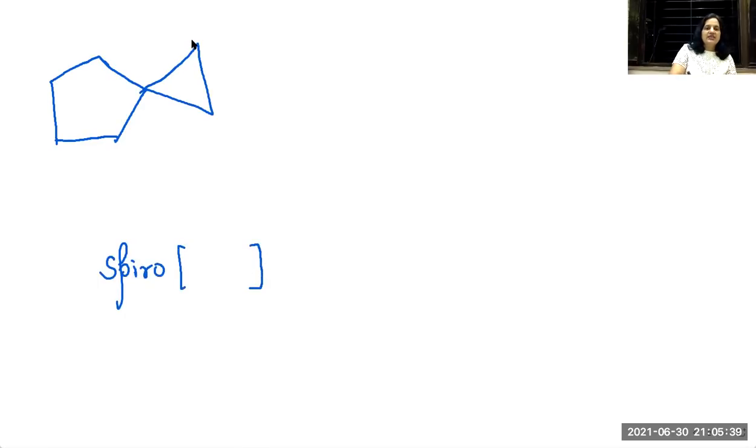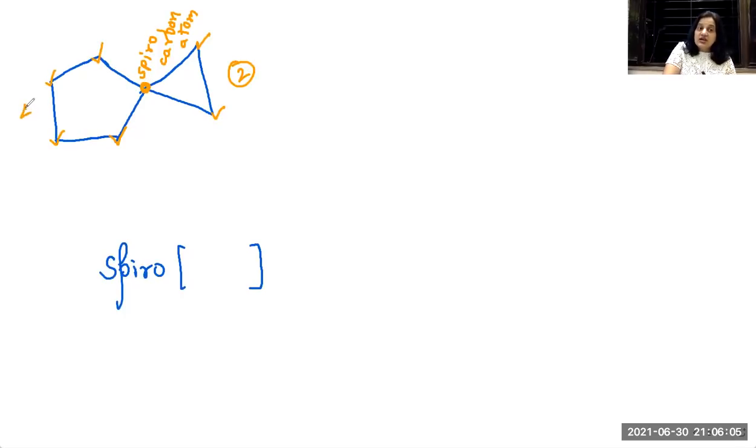Let me locate the spiro atom. This one is the spirocarbon. The number of carbons in this ring is 2, and in this ring the number of carbons is 5: 1, 2, 3, 4, 5.